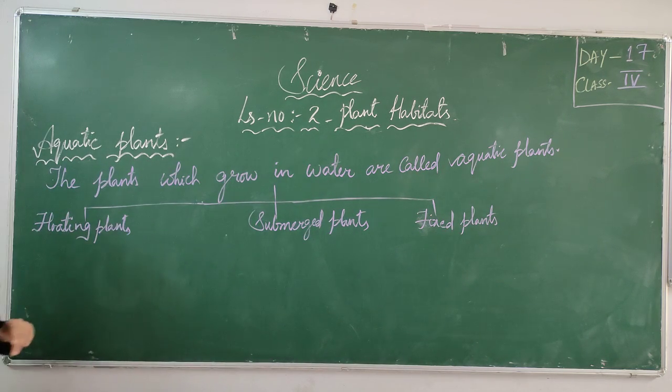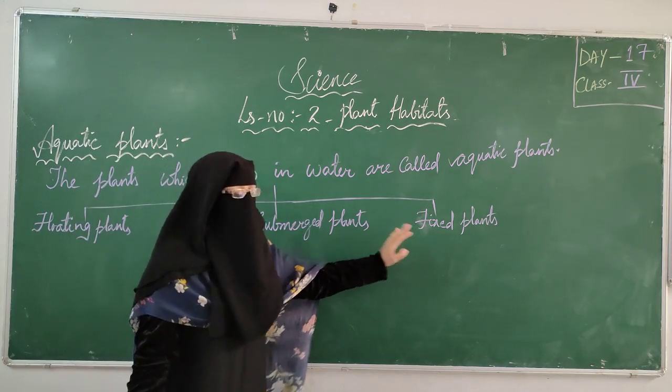Floating plants, submerged plants, fixed plants. Plants that grow in water are called aquatic plants. Aquatic plants are of three types: floating plants, submerged plants and fixed plants. Now we will see in detail about floating plants, submerged plants and fixed plants.